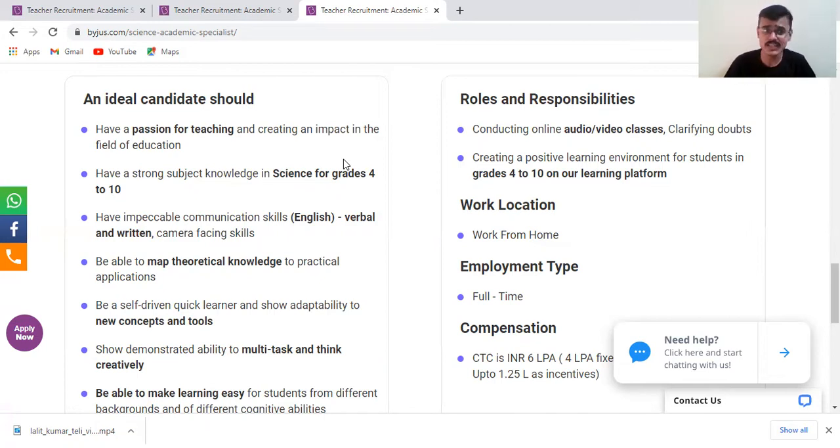Third, you should have communication skills. You should know proper English, and your communication should not have a lot of disturbances. You should also have camera facing skill. It might be possible that some of you have not taught online till now, and that is not an issue. You can practice on Zoom, record your videos and check how you face the camera. You will also find a lot of videos about this on YouTube.